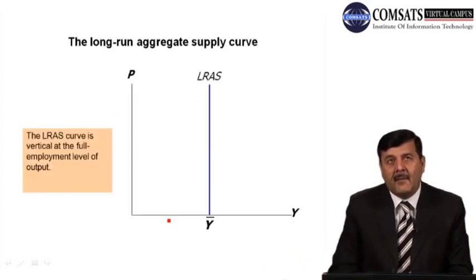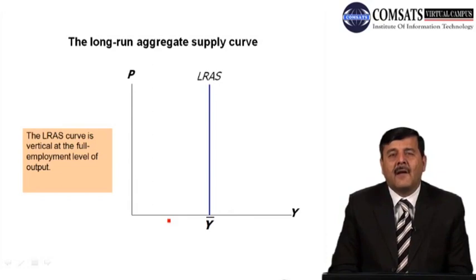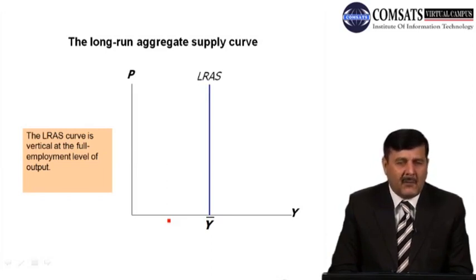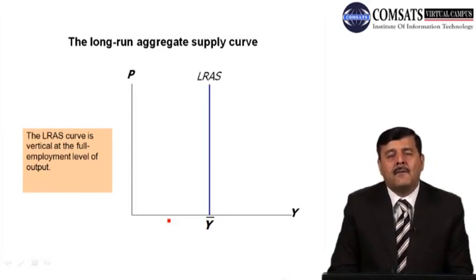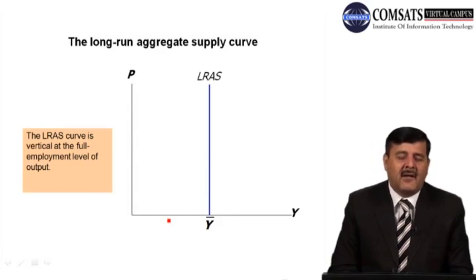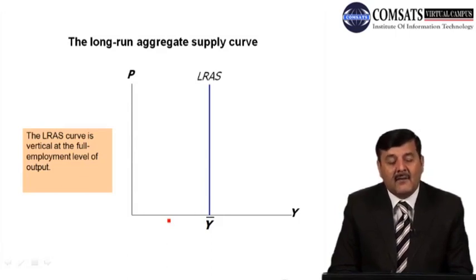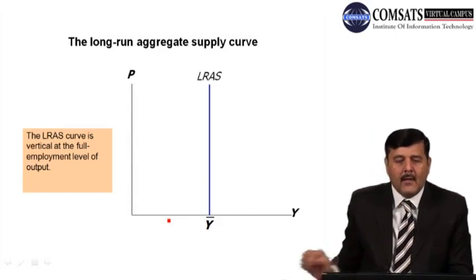And if you look in this diagram, on y-axis we are measuring the price of good, on x-axis we are measuring the output level in the economy. Y bar is fixed, Y bar is given, so we have a vertical aggregate supply curve. Whatever is the price level in the country and the economy, output level will remain same. So हम ये कह सकते हैं कि full employment level output जो है does not depend on price level. It depends on the factor supplies which are given, which are fixed, which is capital, labor and level of technology. So the long run aggregate supply curve is vertical at full employment level of output.